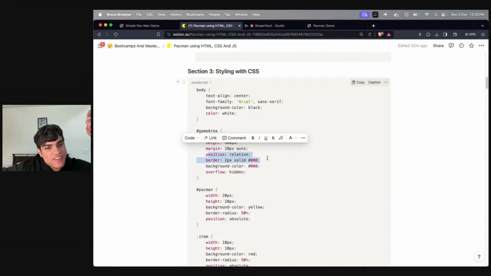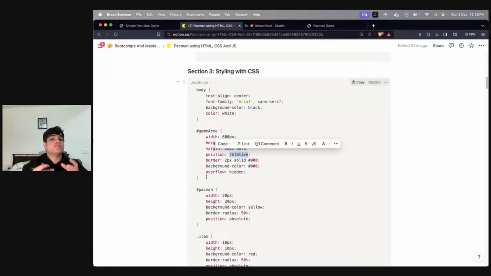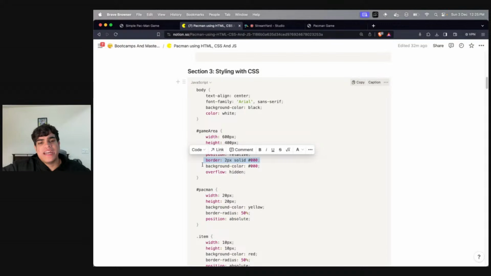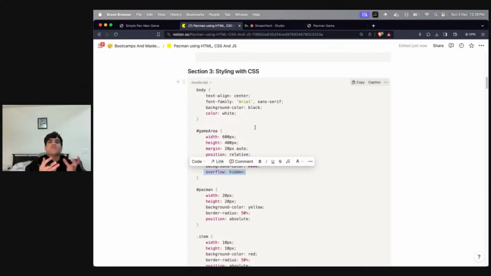Position relative. Why is position relative? Because my Pac-Man and my food items and my ghost need to be inside of it. That's a position relative. A border, why? Because I need to give a white border, right? Background color is this. Oh, over here there's a mistake. The border needs to be white. And overflow hidden. What does overflow hidden mean? Overflow hidden means that if the Pac-Man is going outside of the box, it shouldn't really become scrollable. I don't want the box to be scrollable, right? This is my confined world.